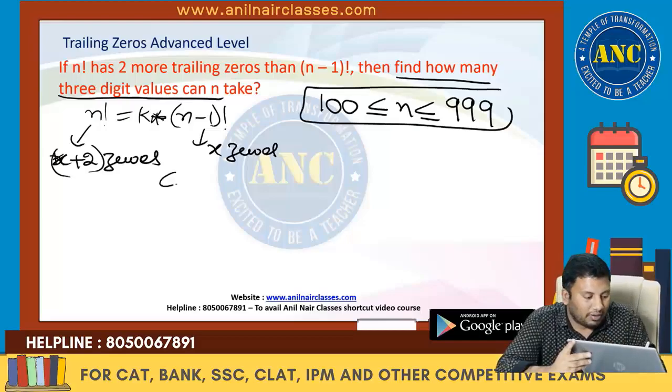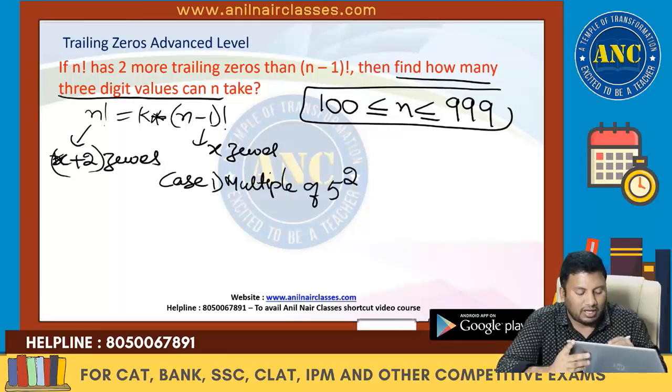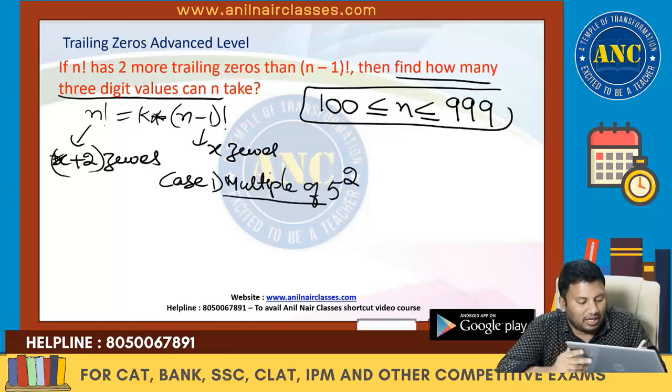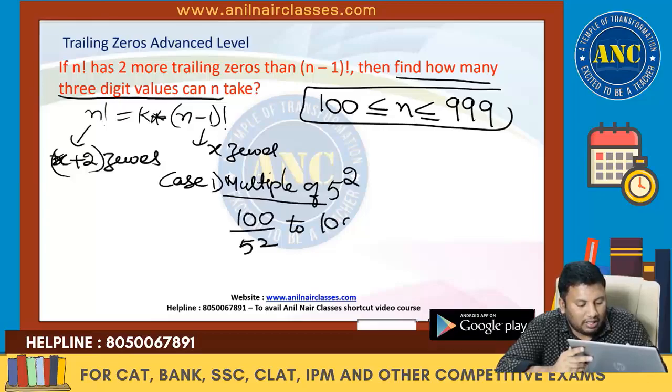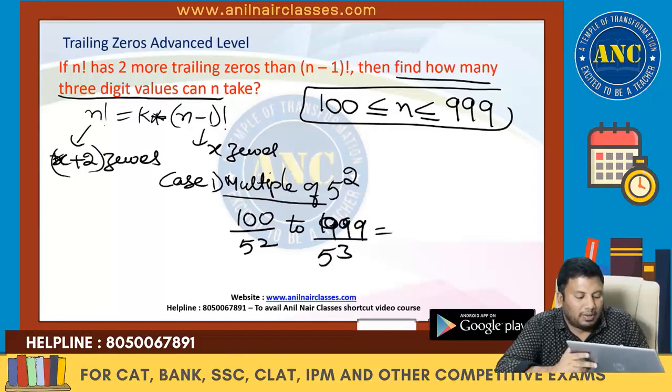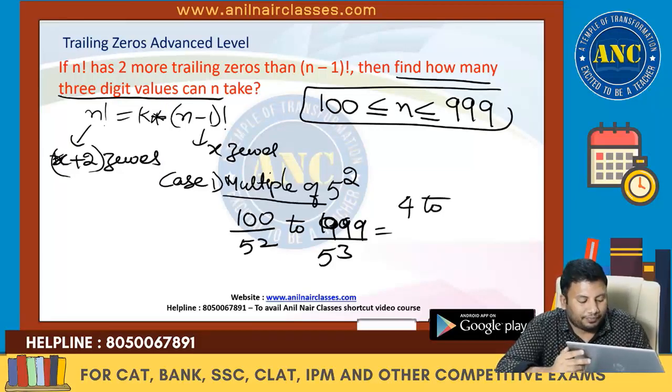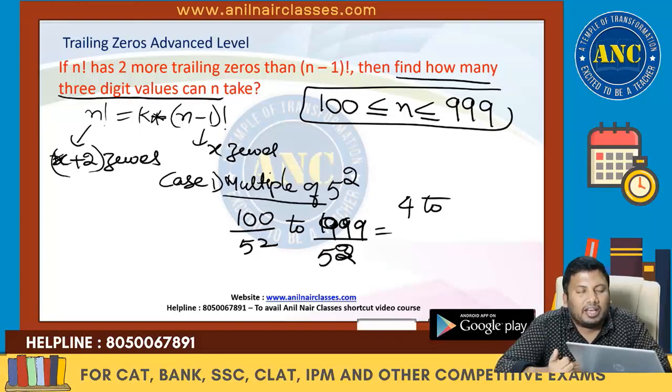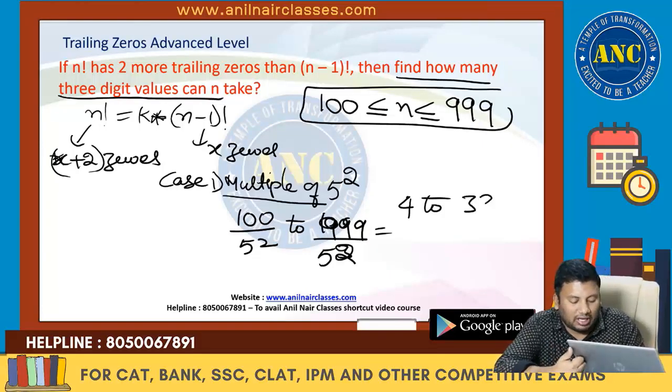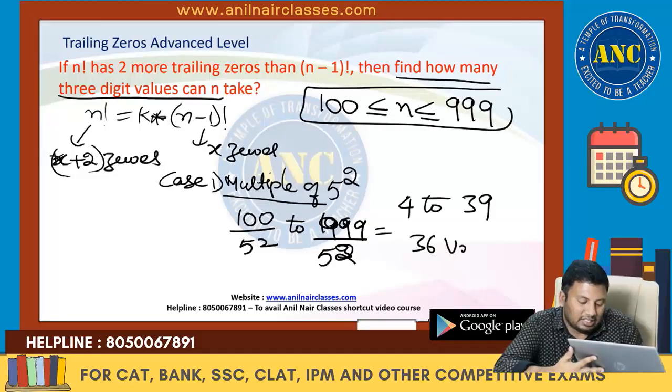Case 1, it should be a multiple of 5 square. If it is a multiple of 5 square, the multiples run from 100 by 25 to 999 by 25. Am I right? So I will get values from 4 to 39. I will get 36 values which are multiples of 25.